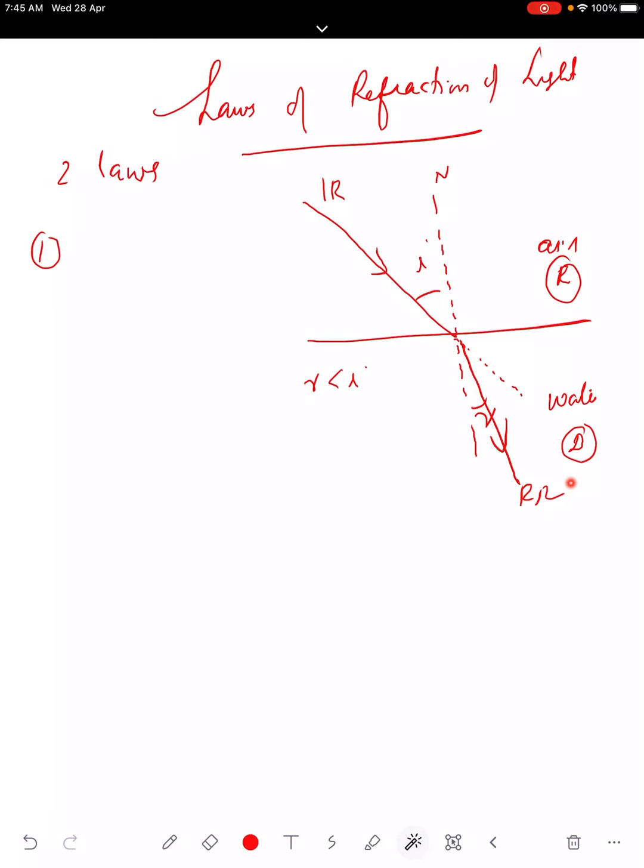So the first one is: the incident ray, normal and refracted ray all lie in the same plane, plane of the paper, plane of the board. Second one, we call it Snell's law of refraction.